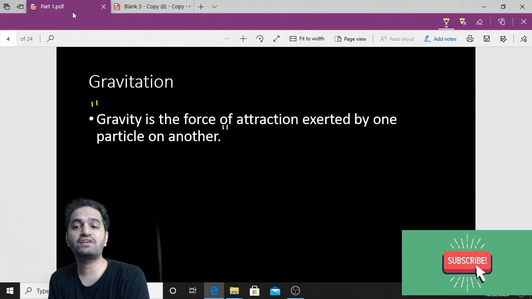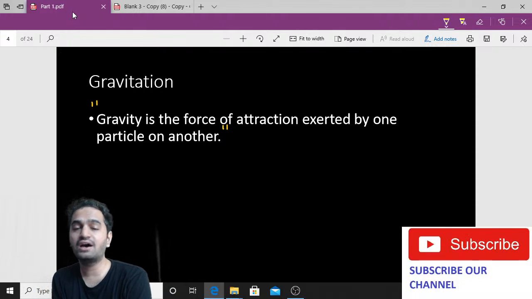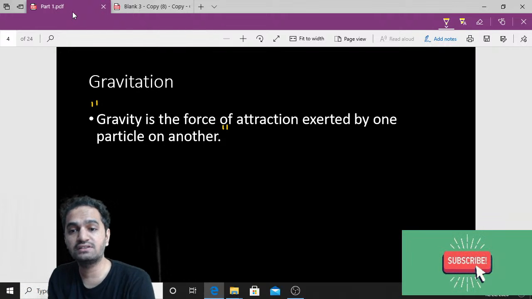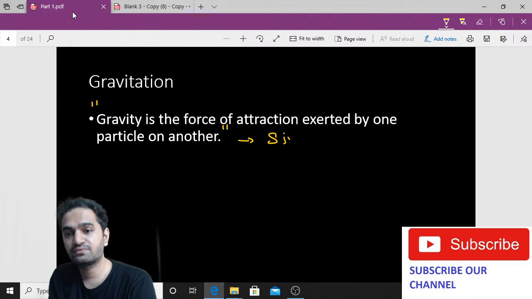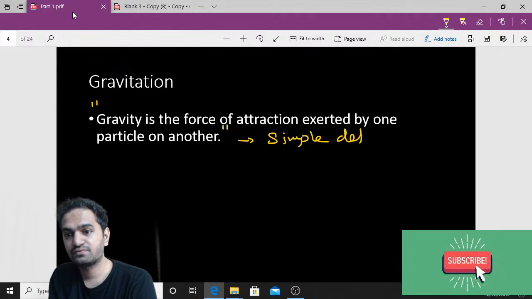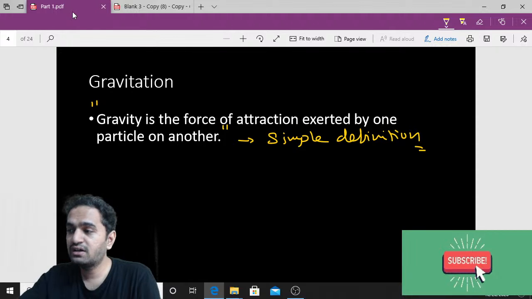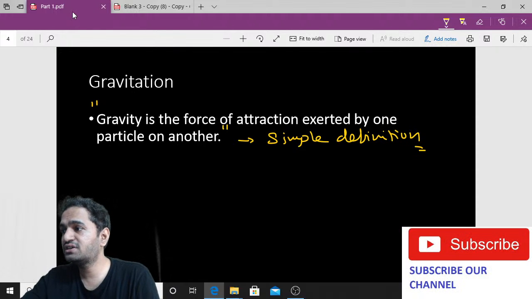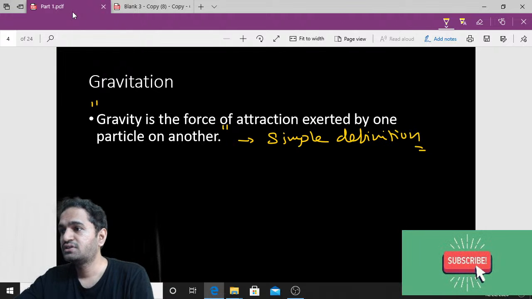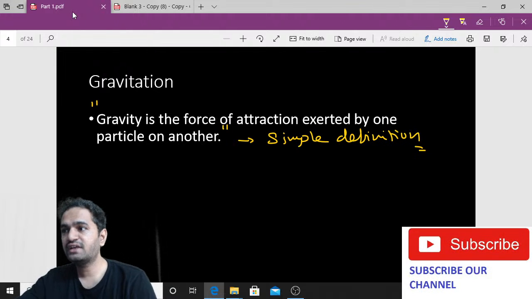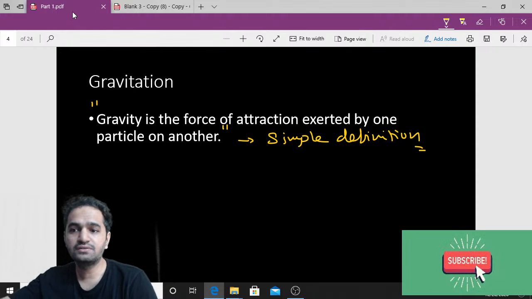Gravitational force is the force of attraction exerted by one particle on another. That's it. This is the most simple definition you can use even in your exams. Kindly write it in your textbook. Write it in the comment section also. Are you understanding? Have you written? Have you written everything? Fast and fast. Gravity is the force of attraction exerted by one particle on another. Write it in the comment section. Have you written everything?